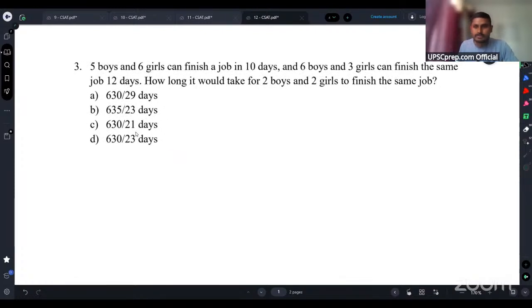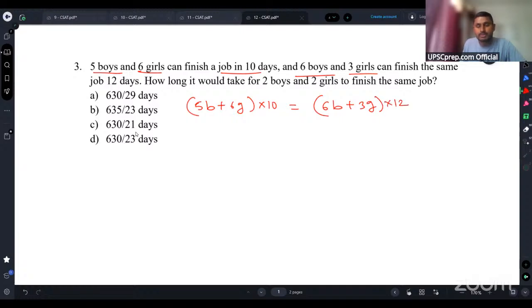the third question, guys. Third question says, five boys and six girls can finish a job in 10 days. So basically, five boys plus six girls are able to finish the job in 10 days. Similarly, six boys and three girls are able to finish the same job in 12 days. So basically, they are doing the same job. That is why I'm equating these two values. B is the efficiency of one boy per day, and G is the efficiency of one girl per day. The question says how long it would take for two boys and two girls to finish the same job.